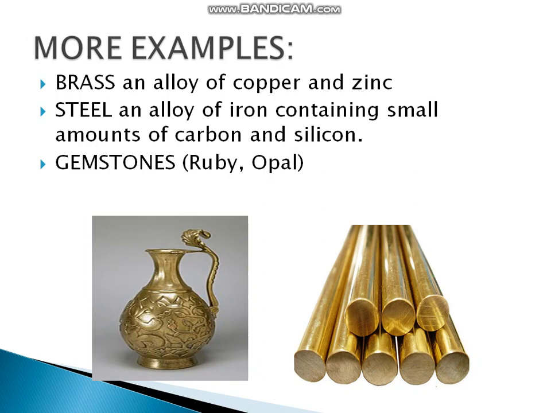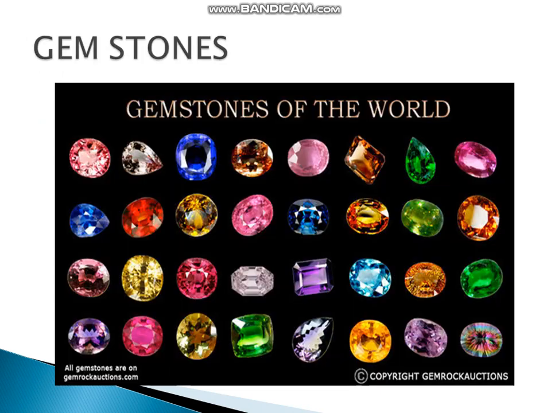Gemstones, that are used for making jewelry, are also an example of solid in solid solutions. Here are some gemstones of the world, used in making jewelry. You can see different types and different colors in these gemstones. These are examples of solids in solid solution.